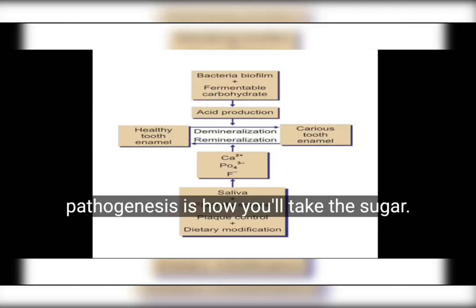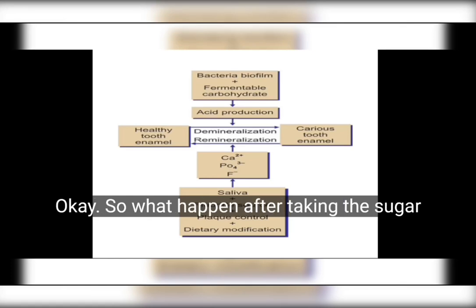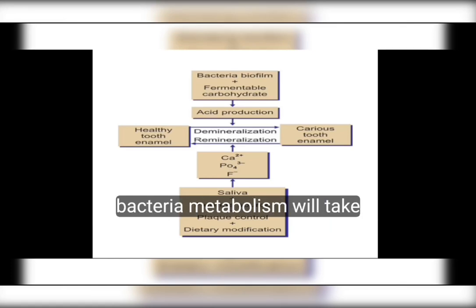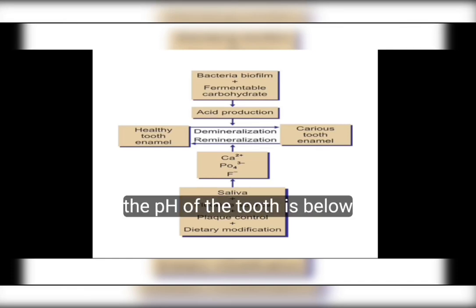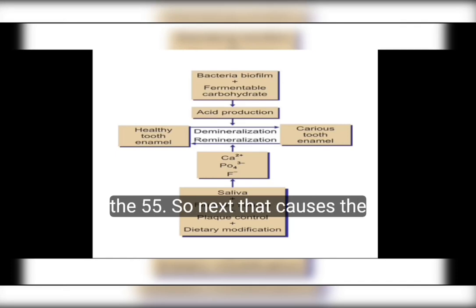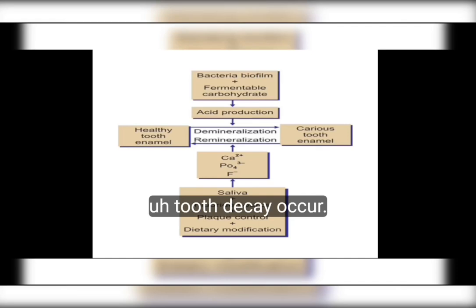So pathogenesis is how you take the sugar. What happens after taking the sugar? Bacterial metabolism takes place, and that causes acid production. So acid is produced, and then the pH of the tooth falls below 5.5. That causes enamel demineralization. Enamel gets demineralized, then it enters the dentine, then pulpal involvement. This is how tooth decay occurs.